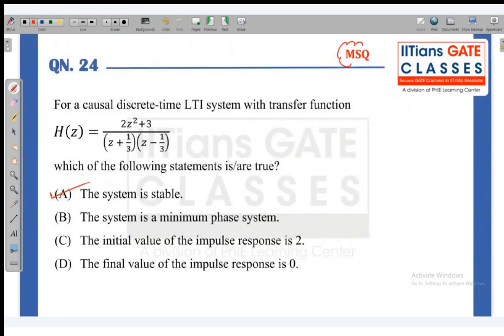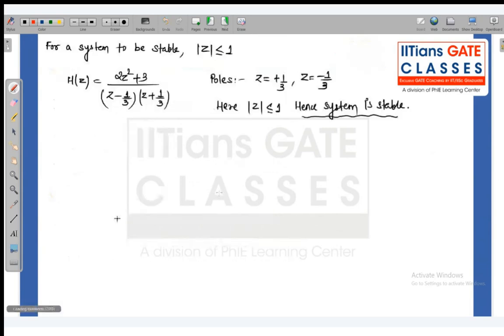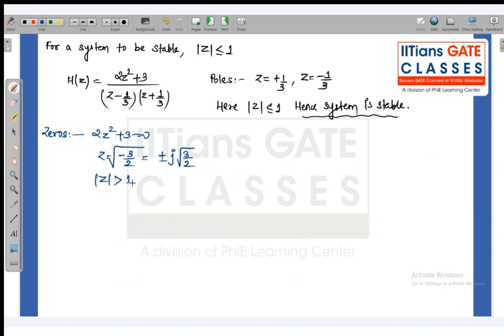But here you can see that this is an MSQ type question. So, we also have to check all the other options. Is the system minimum phase or not? For a minimum phase system, we have to calculate the zeros of the system. So the zeros of this transfer function are 2z² + 3 = 0, so z equals the square root of −3/2, or we can say plus or minus j root 3 by 2. So the value will be greater than 1. So the zeros are lying outside the circle. So the system is not minimum phase.